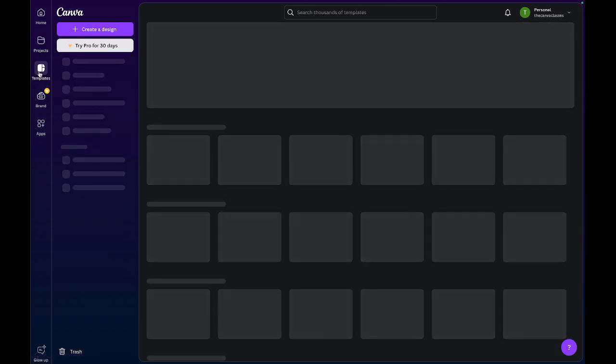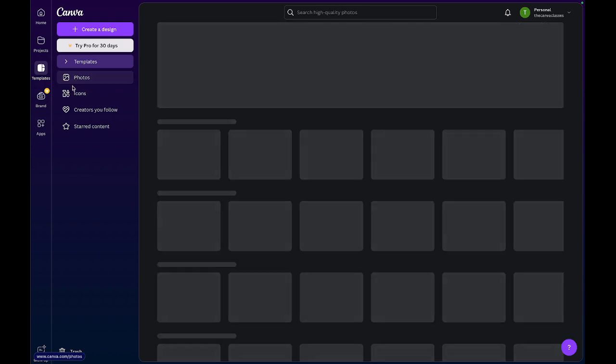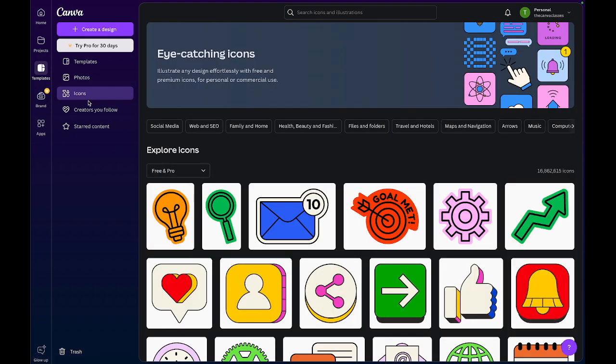Then templates, as the name suggests, is the place where you find templates. Photos is a place where you find photos. It's very simple, just straightforward. Canva is that simple. One of their values is to make complex things very simple. So you find that everywhere you go. Icons, so you can already understand where I'm going.